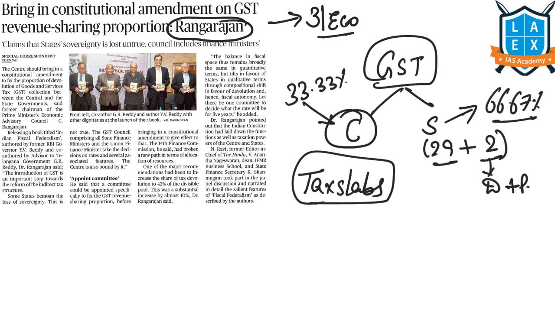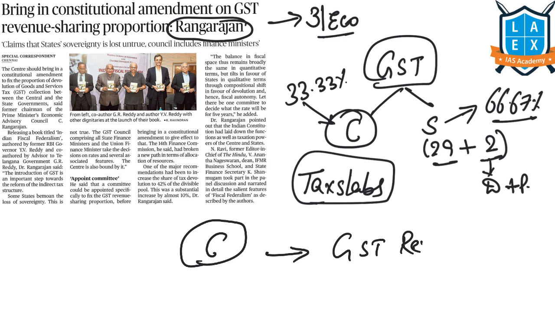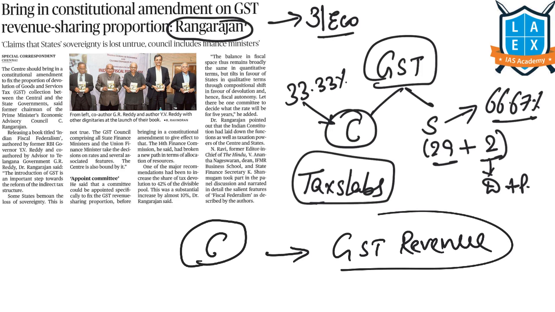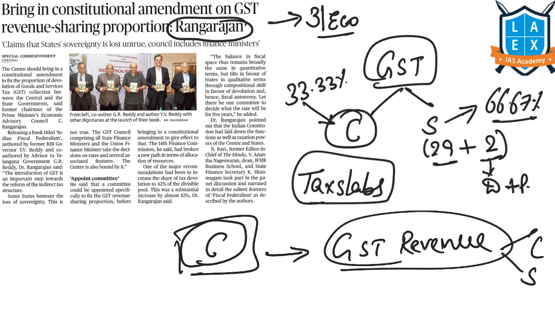But we don't have any proper or specified committee to fix this GST revenue share proportion. So how this GST revenue is being shared between the center and states, we don't have a committee. So he is saying to bring in a constitutional amendment for bringing a new committee to fix this GST revenue sharing proportion.